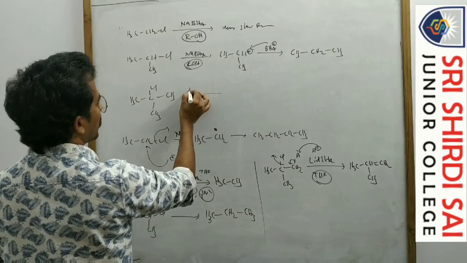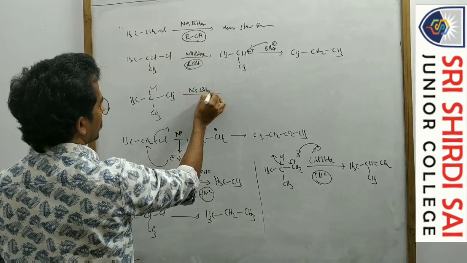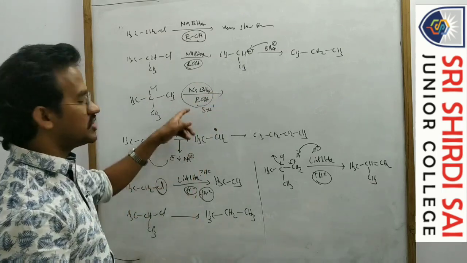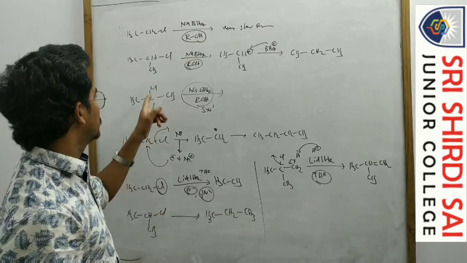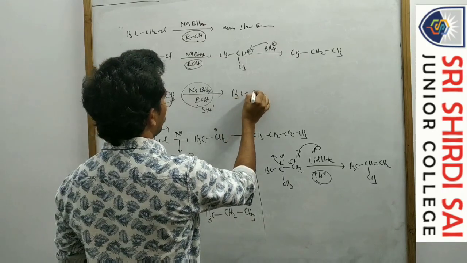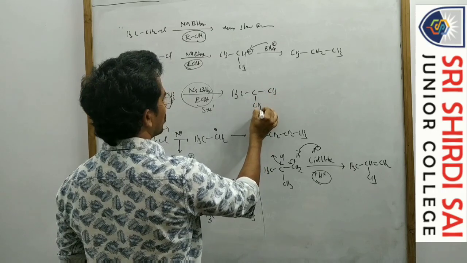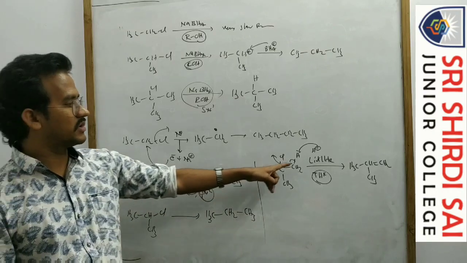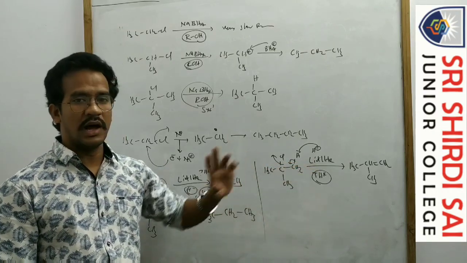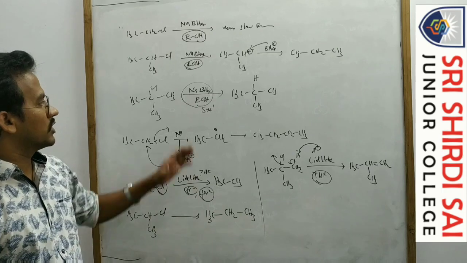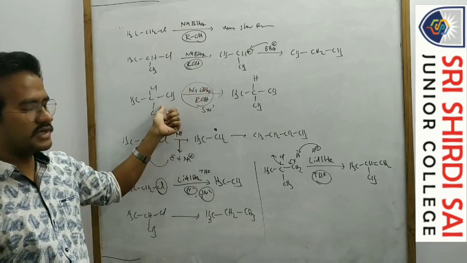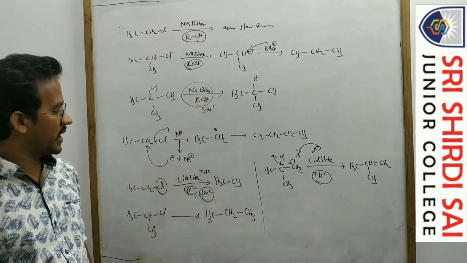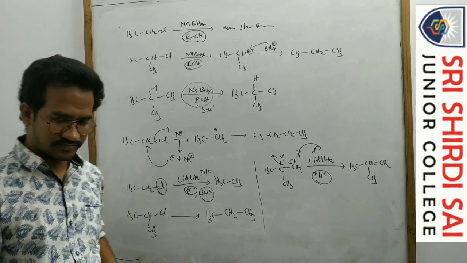Generally sodium borohydride and ROH means SN1 conditions. ROH is a polar protic solvent, so SN1 conditions. So Cl is replaced by hydrogen. With lithium aluminum hydride, tertiary alkyl halides give alkene. But with sodium borohydride it is an SN1 reaction, and a tertiary carbocation is formed in this case, so Cl is replaced by the hydrogen. That's it.